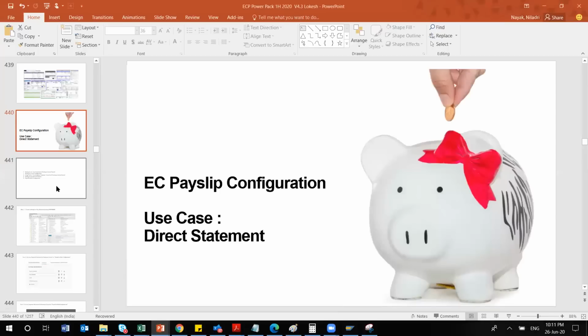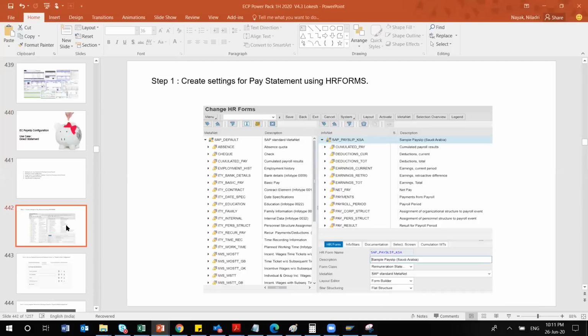You can see my slide right now. The first thing is creating a pay statement using your HR forms. Here you may take help from your ABAPer, or you can also do it, it's not very difficult. Whatever the base types, you just have to pull them, which will go to your earning and your deduction components. Very similar to the on-premise days, nothing different. That is step one.